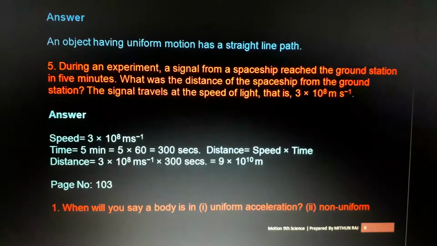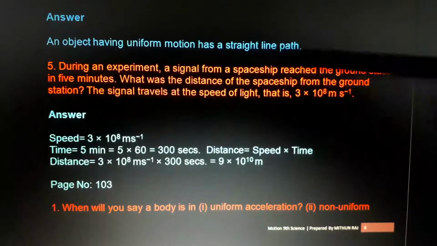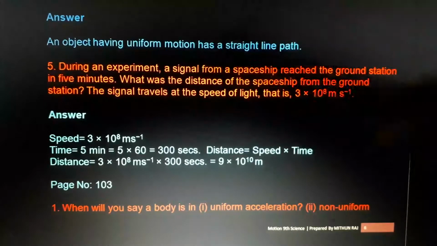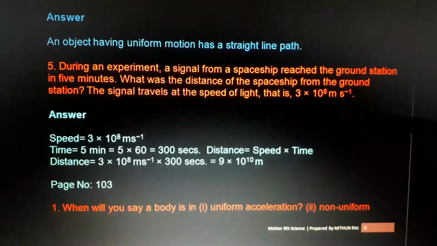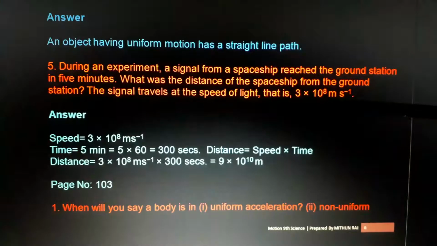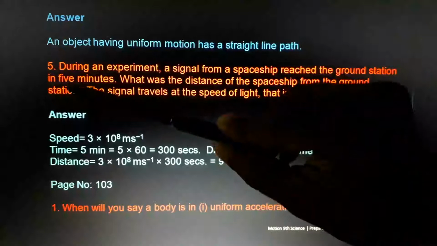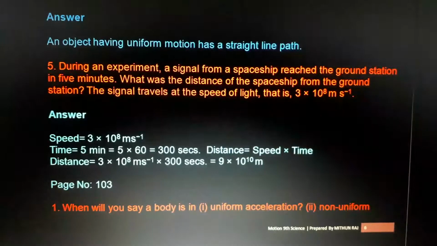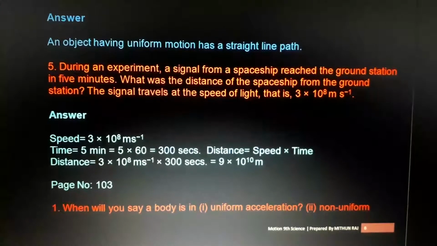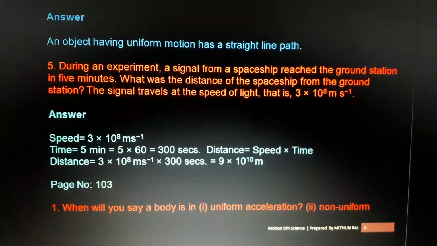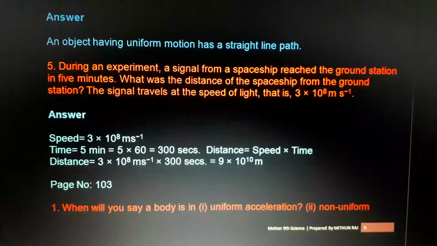What was the distance of the spaceship? We have speed, and we have time, which is 5 minutes. Meter per second is fine, it is in SI unit. But is time in SI unit? Minutes is not the standard unit of time. So we need to convert it into seconds. I won't tell it any more times. Understood? I think it's the 100th time I am telling this. So 5 minutes is 5 into 60 seconds, which gives 300 seconds.